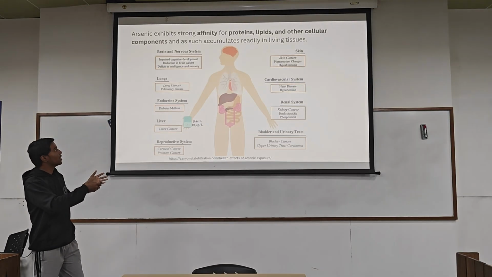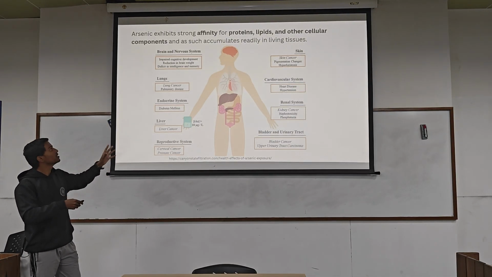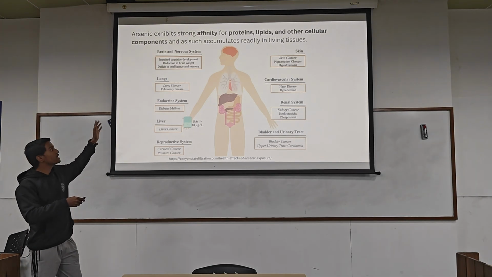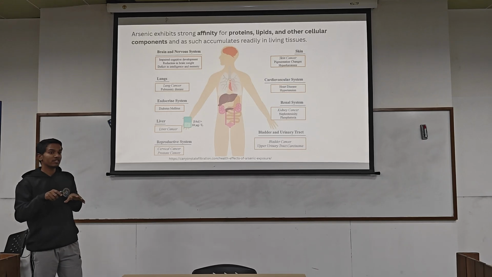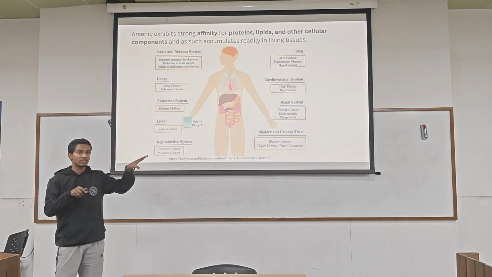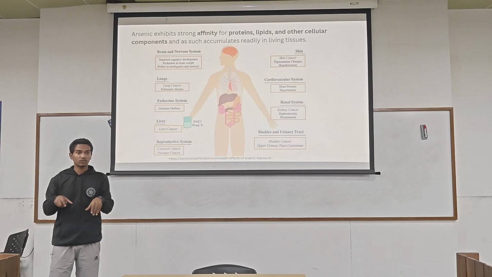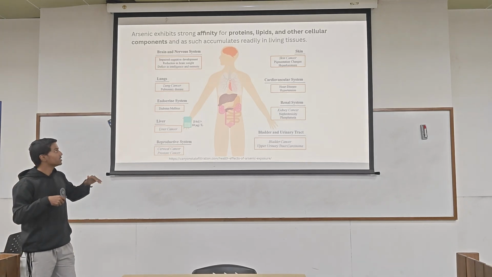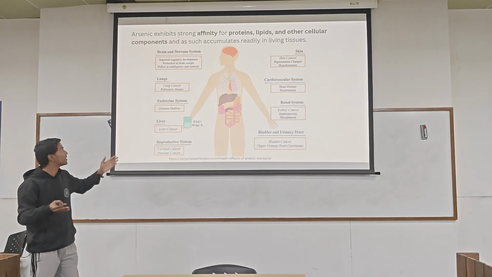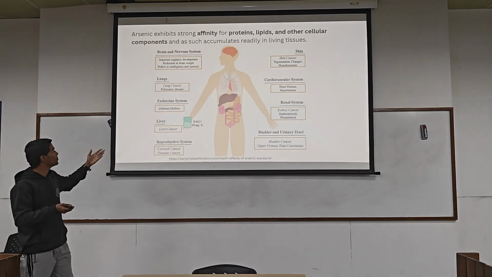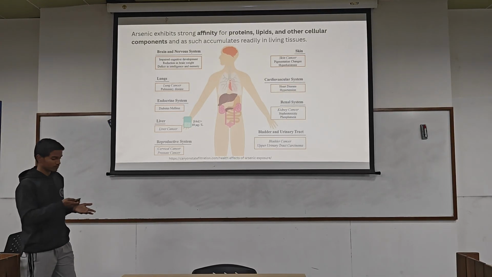And these are some health effects. The thing you need to note is that arsenic has a very high affinity with proteins, lipids, and other cellular parts from which we are made. So there is a high chance that it will not only affect the skin, but can distribute through your whole body, and affect your brain and nervous system, liver, lungs, everything.